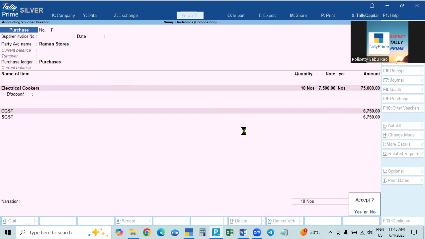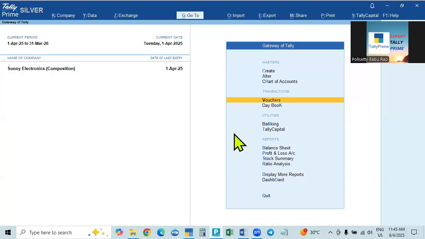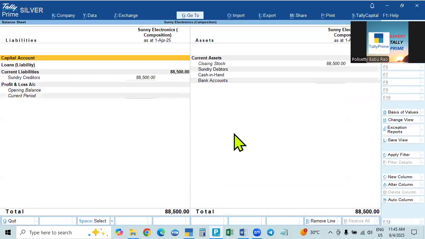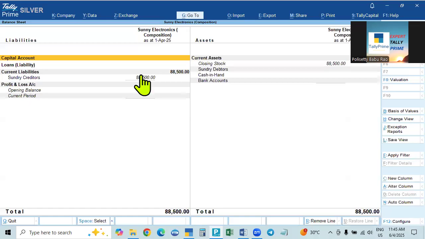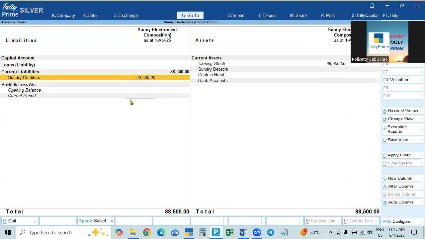Okay, so how will it show? In the case of duties and taxes, if you go to the balance sheet, press Control F1, see Sundry Creditors total amount is showing. Sundry Creditors will show, that is, the Sundry Creditor account will be credited with the total amount. That's okay, no problem. But if the tax is taken as duties and taxes, then under current liabilities, duties and taxes will be shown. Here duties and taxes is not shown.